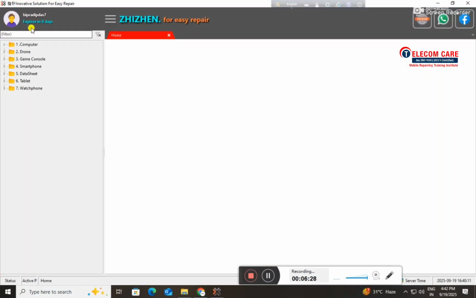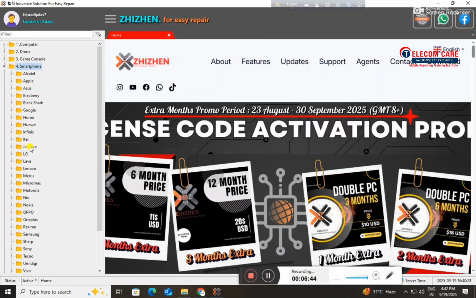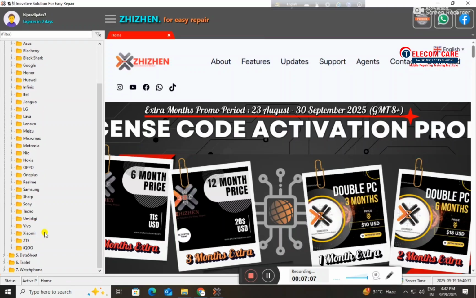This is the interface of the software, where we can see multiple options on the left side like computer, drone, gaming consoles, smartphones, datasheet, tablet and watch phones. We can get any diagrams of these. We have multiple companies available like Lenovo, Apple, Asus, LG, Micromax, Motorola, OnePlus and any new and trending companies like Oppo, OnePlus, Nokia, Sony, Samsung, Vivo, Tecno, etc.